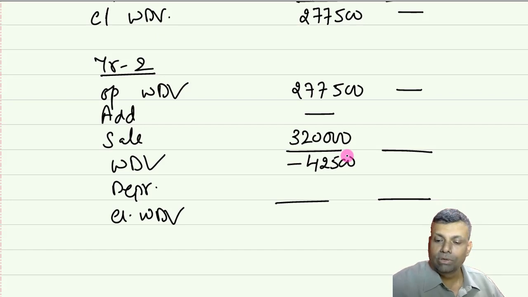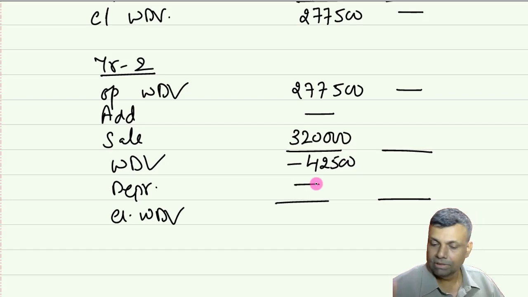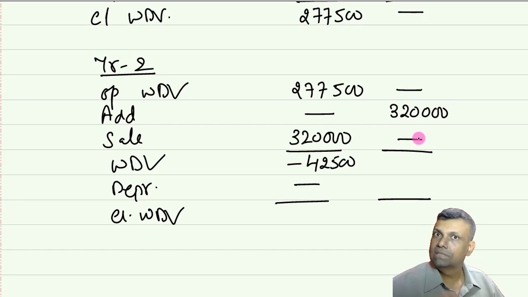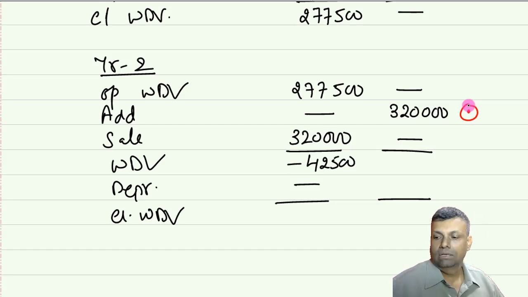So basically, this is going to give rise to deemed short-term capital gains. So no question of debt. Normally, if I have to update, this gentleman has purchased it for 3,20,000. So for Mr. Y, it will be additions 3,20,000. Nothing has been sold, and similarly, I would be calculating depreciation for that gentleman. However, the question is whether this particular cost is going to be the same figure or it is going to be something else.